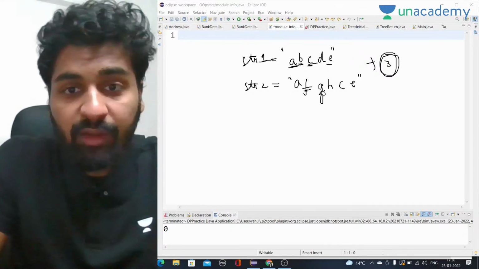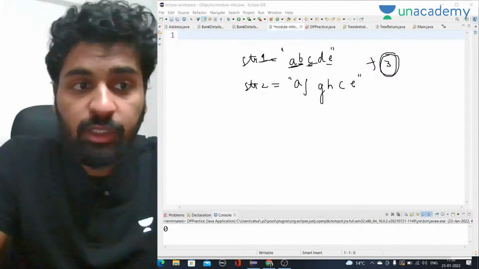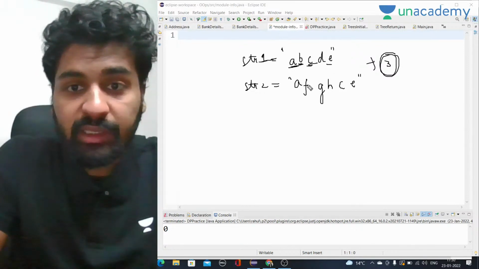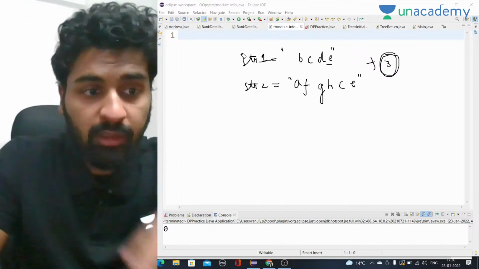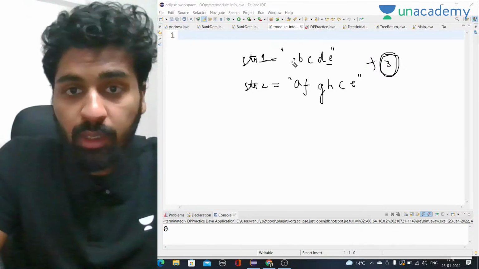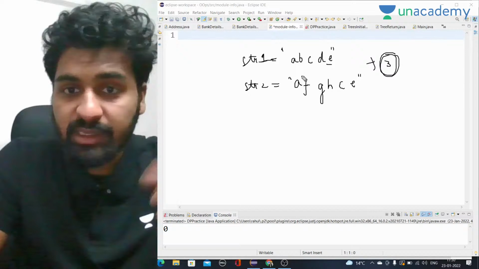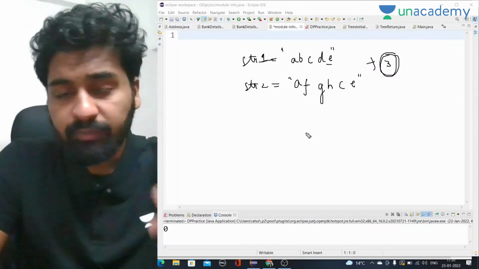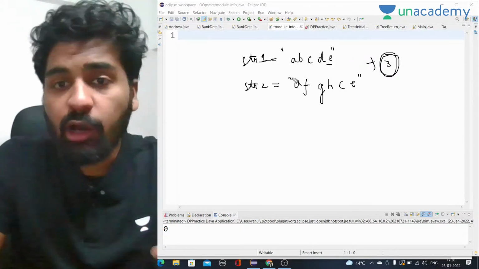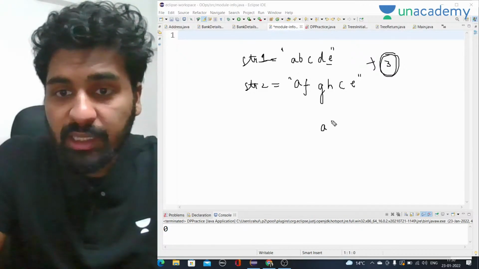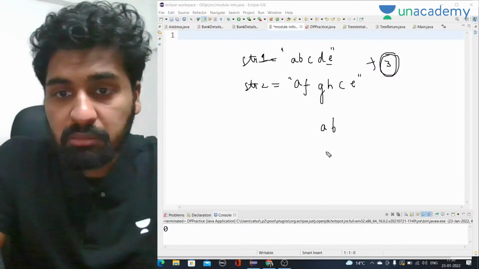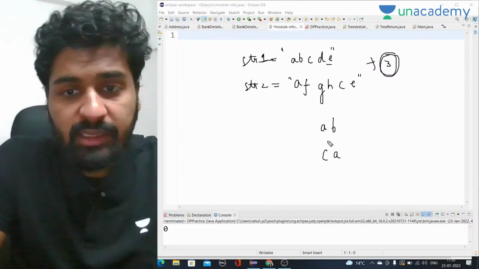So in this case, we will do it with the help of recursion, because we can break it into small problems of the same type and then solve them. So we can use recursion here. How are we going to do that? Let's take a small example. Let's say AB and CA. Let's say this is the example that we have.